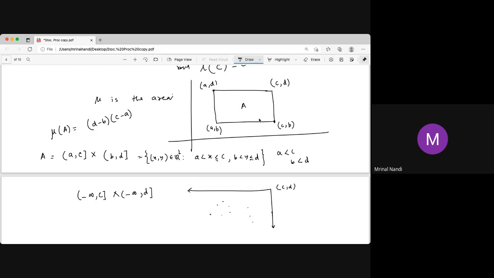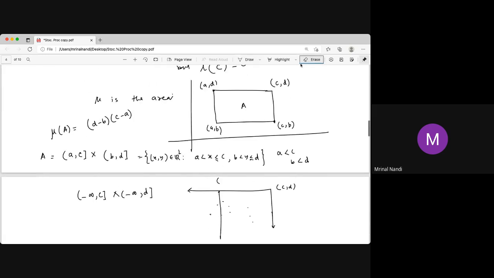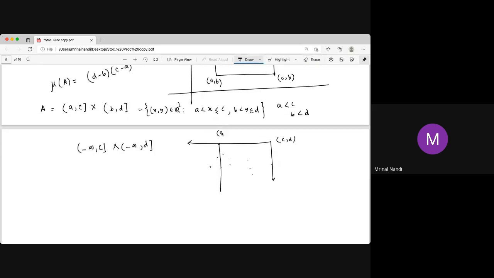Now, how do you construct this? From this, you just take first this thing, and then take the minus of that. So that point is a, what is the point? The point is a comma d. We write this rectangle as ACD, like that.